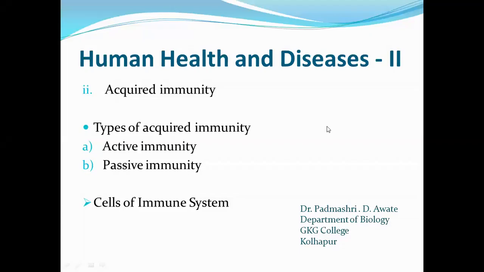Students, in this lecture, we will study human health and diseases part 2. The points are acquired immunity, types of acquired immunity, that is active immunity and passive immunity, and the next part is cells of the immune system.